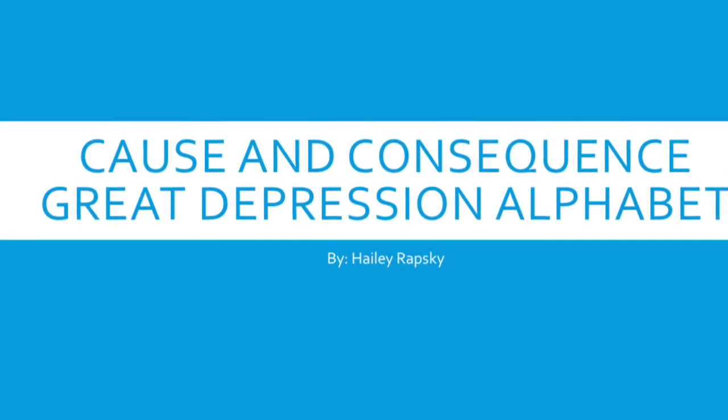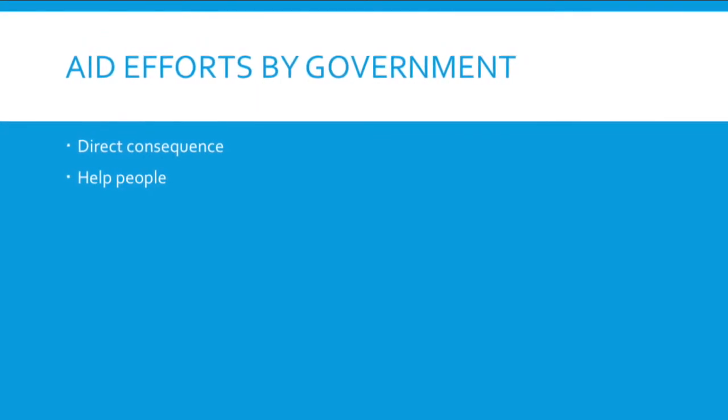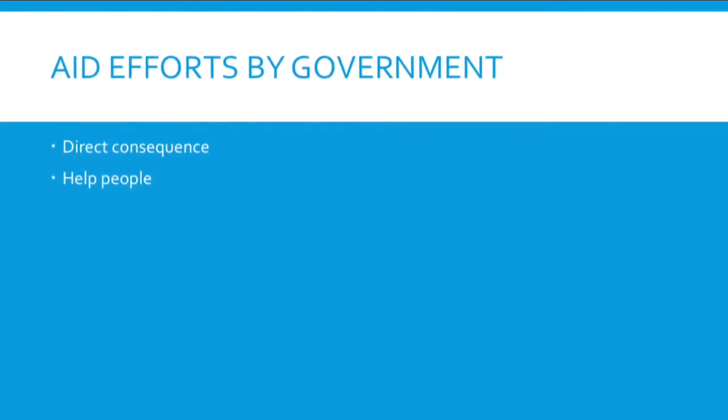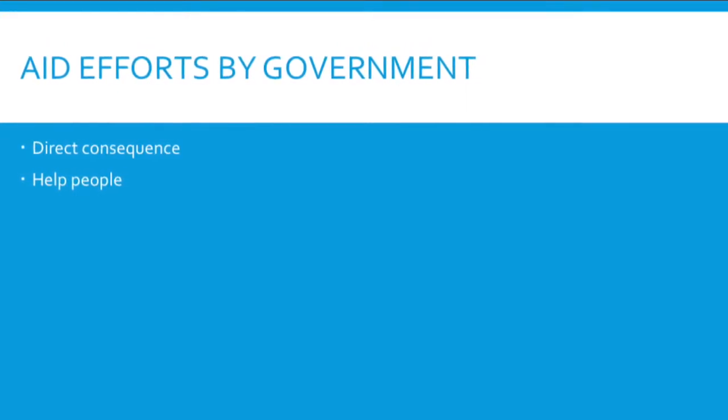Cause and consequence, the Great Depression alphabet. Aid efforts by the government. The government had to assist people during the Great Depression. It was important that the government help people during their time of need.